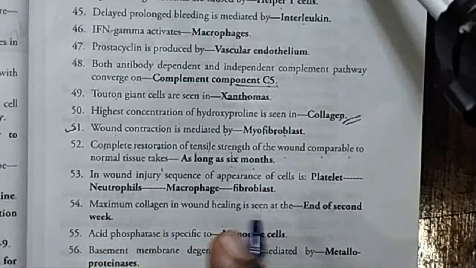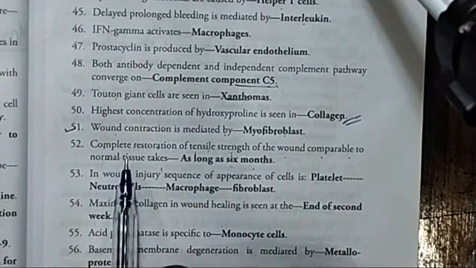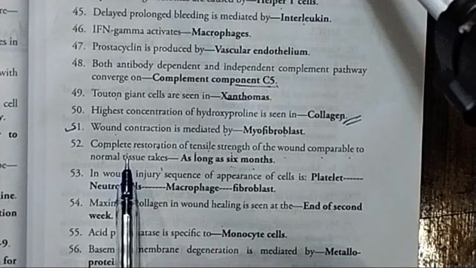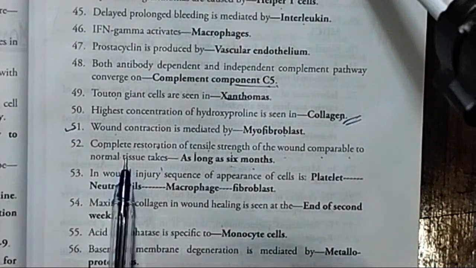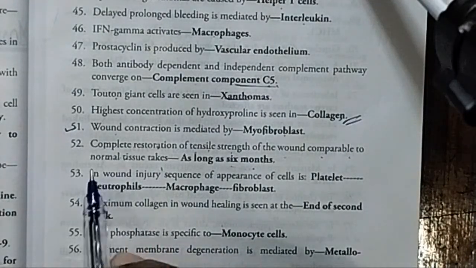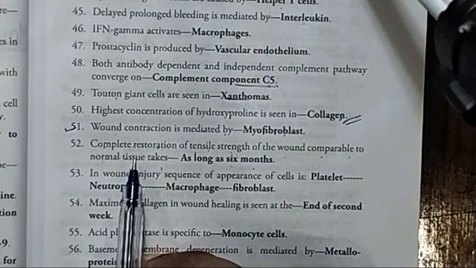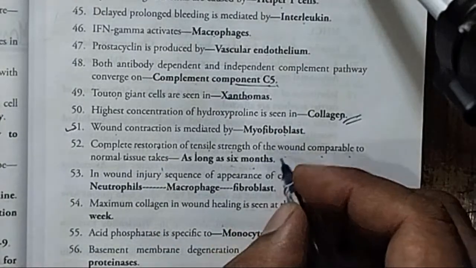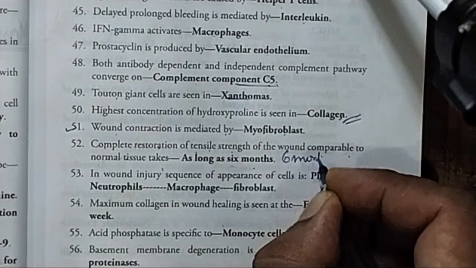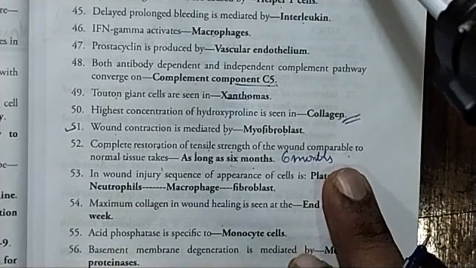Once the process of wound healing sets in, what time will it take to resemble the normal tissue? It is as long as a period of 6 months. So do remember, students, this will take 6 months.